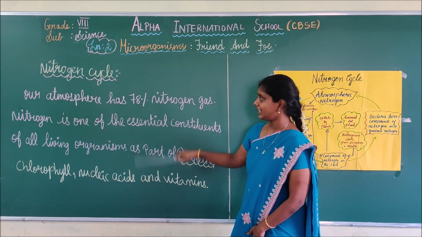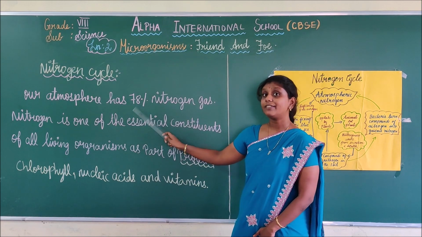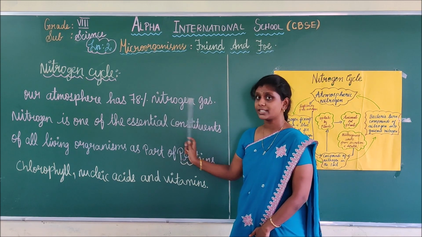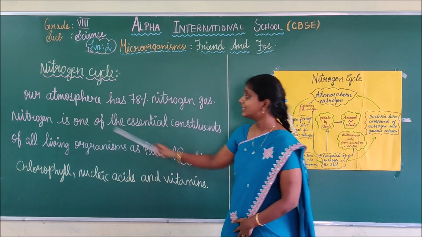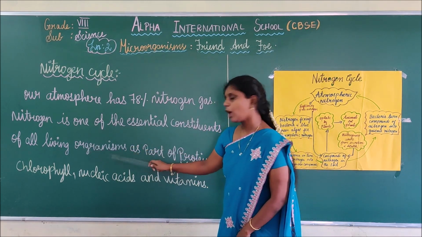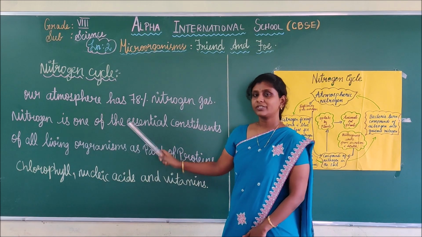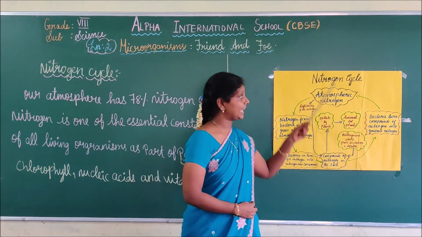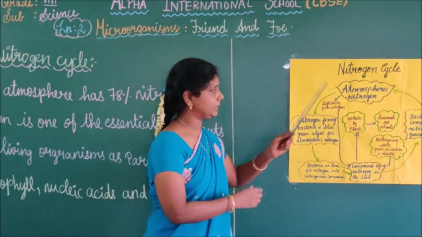This nitrogen is very useful for all living organisms. Do you understand, students?